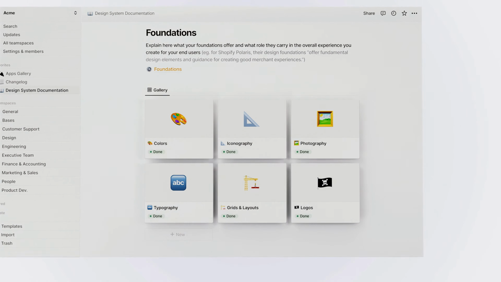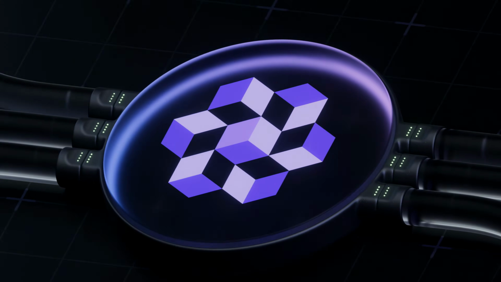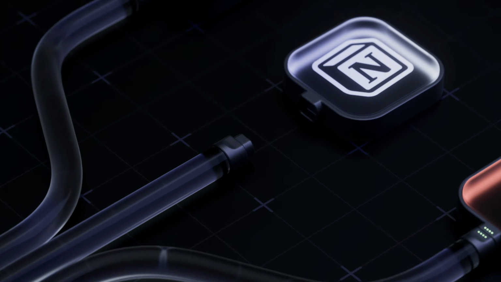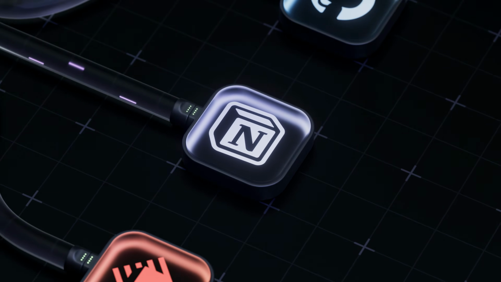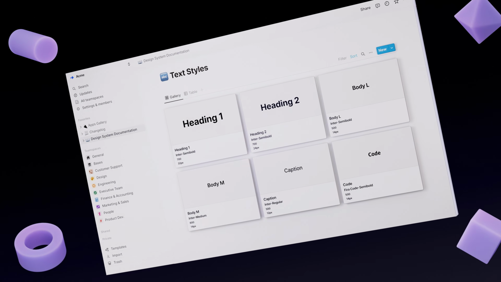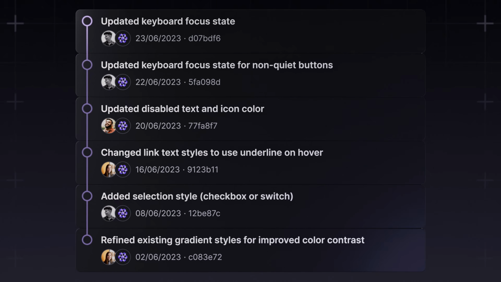But how does it work? First, connect Figma as source, and Specify will extract your design tokens and assets. Connect Notion as destination, and Specify will create databases with your latest decisions. Your developers and teams will get the latest updates in their favorite tools.